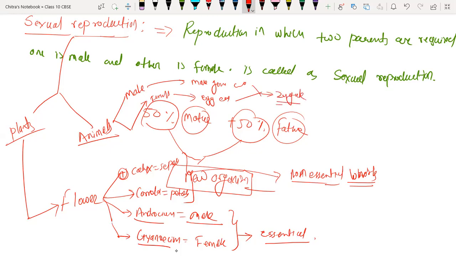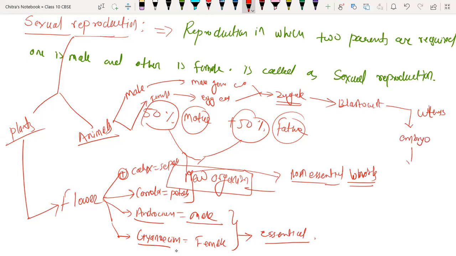The zygote then undergoes multiple cell divisions to form the blastocyst. Then the blastocyst implants into the uterus and develops into the embryo.